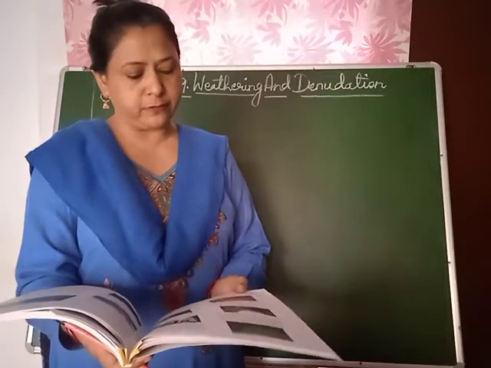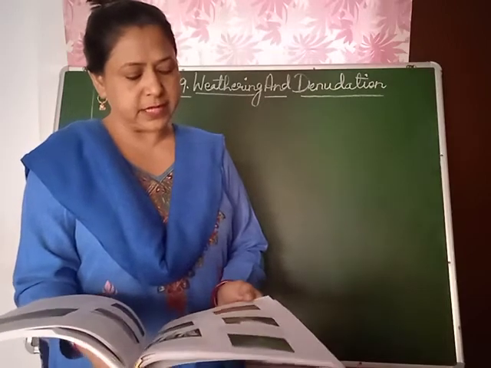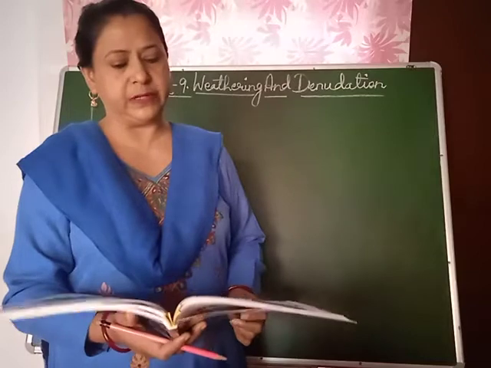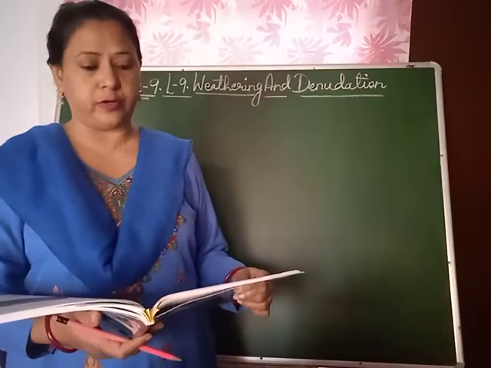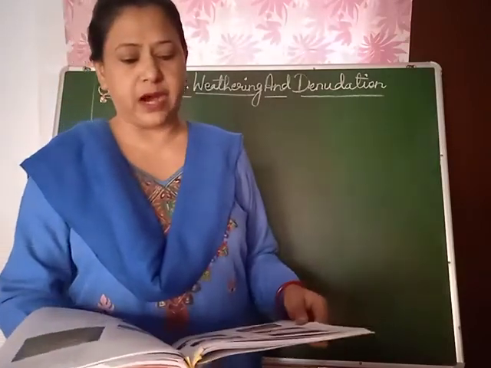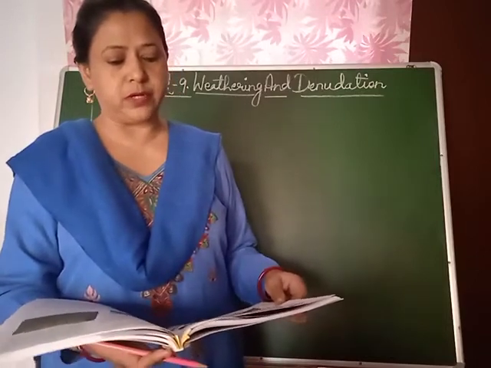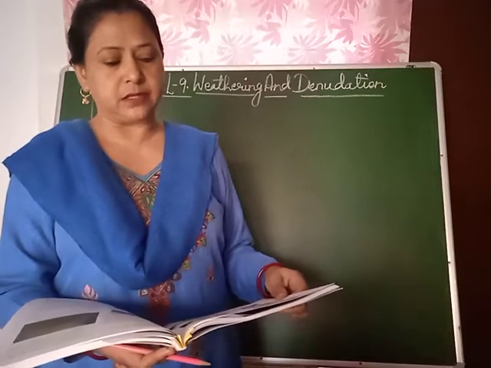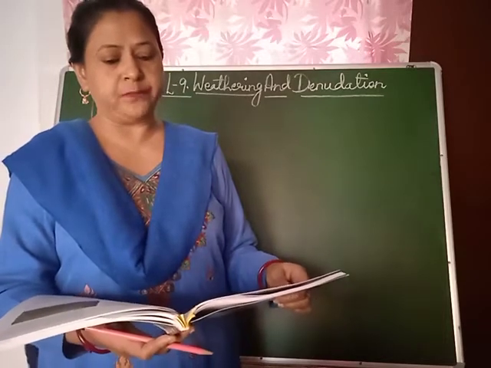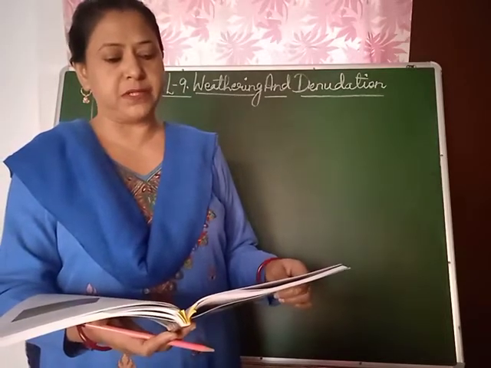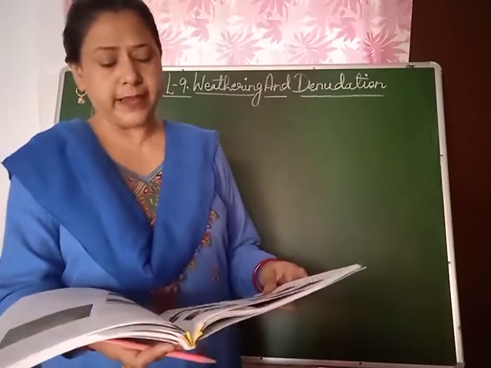Waterfalls. Many rapids and waterfalls are formed in the upper course of the river. A waterfall is formed when a river descends suddenly from a higher level to a lower level. Children, you have seen waterfalls. You can see in this figure 9.50 Jog Falls. It is generally formed at the edge of hard rock lying on soft rocks. The soft rocks get eroded more than the hard rock. As a result, the soft rock area becomes deeper and water rushes down almost vertically in the form of a waterfall. Example, Niagara Falls, Jog Falls, and Skogafoss in Iceland.